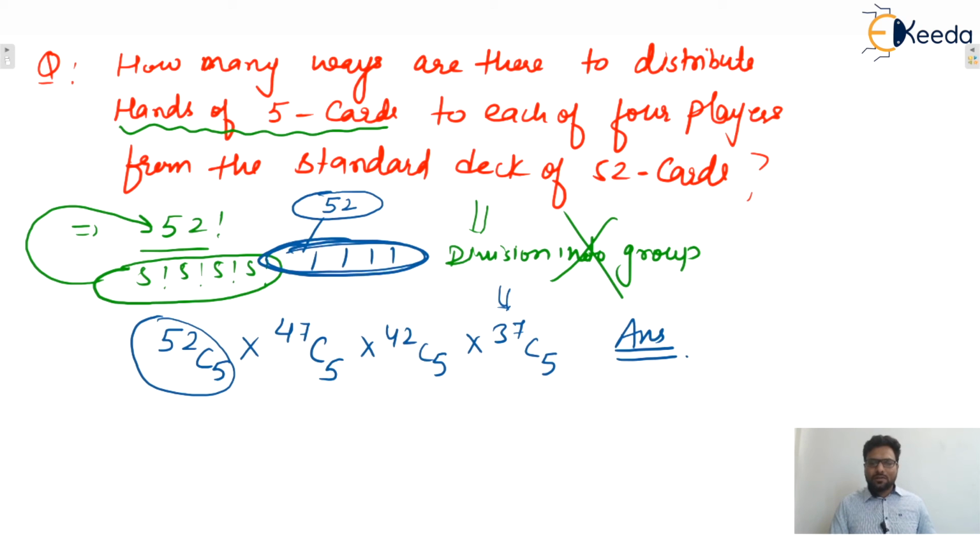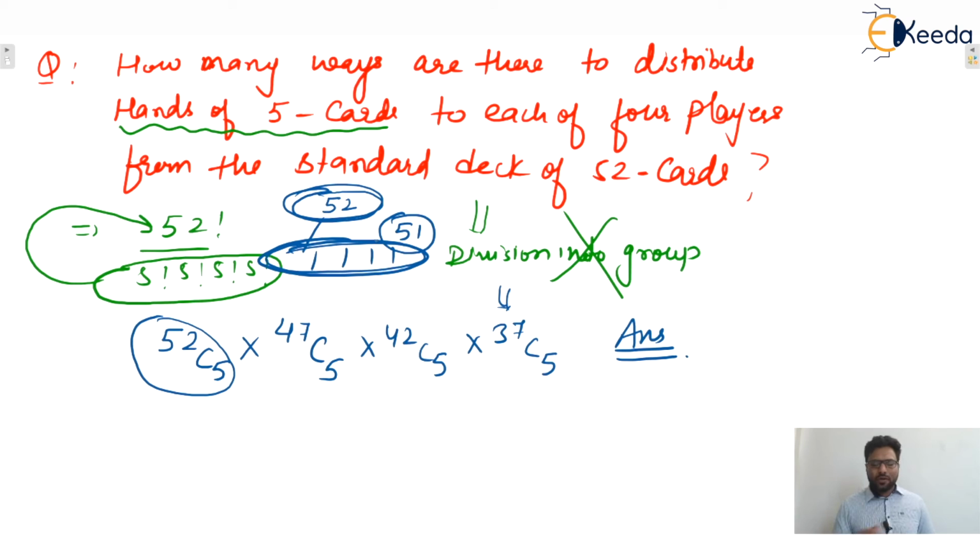Otherwise, if the sum of all these is 51, then we cannot say that we distributed 52 things. If we distributed 52, the sum of all distributions must be 52 only. Then only we can say that we distributed 52 objects. I hope this is clear to everyone.